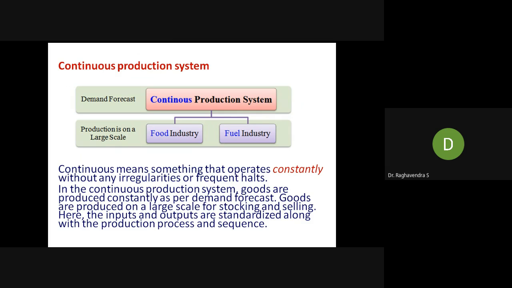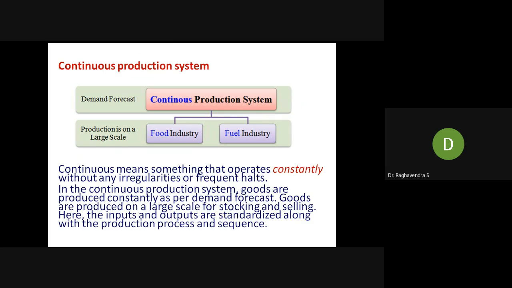What is continuous? It's a demand forecast. Production is on a large scale. It may be a food industry or fuel industry, whatever it is. These industries will not stop working. They will be working 24 by 7 sometimes, because otherwise if these companies stop manufacturing, it will affect the market. Suppose fuel supply is stopped for 3 to 4 days, the petrol pumps, selling of petrol, diesel, it will affect the market very seriously.